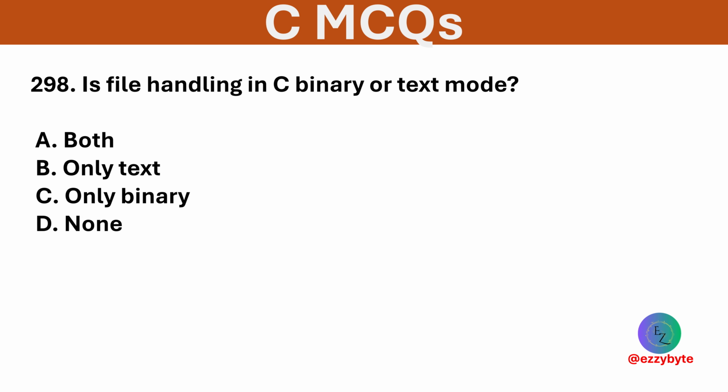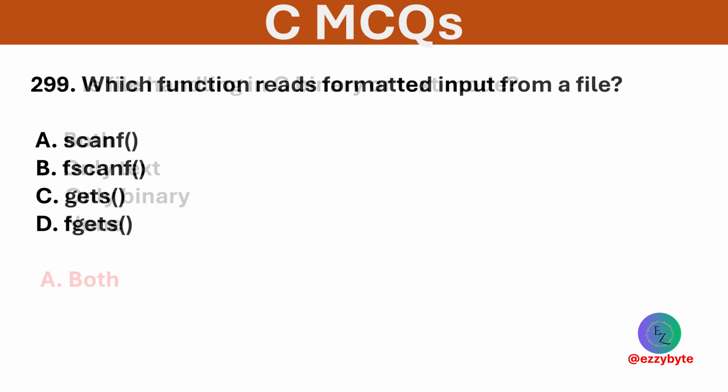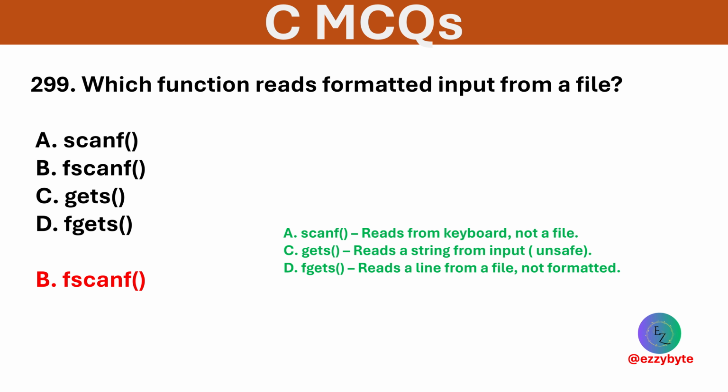In file handling, files can be opened in binary or text mode. Options are both, only text, only binary, and none. Option A is correct. Files can be opened in either binary or text mode. Which function reads formatted input from a file? Options are scanf function, fscanf function, gets function, and fgets function. Option B is correct. fscanf function reads formatted data from a file.